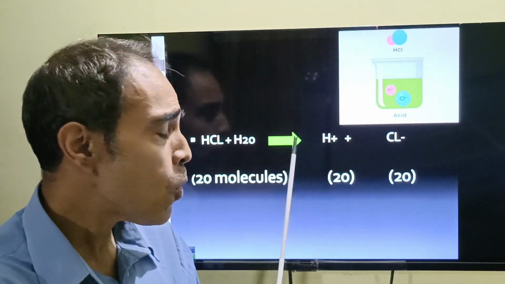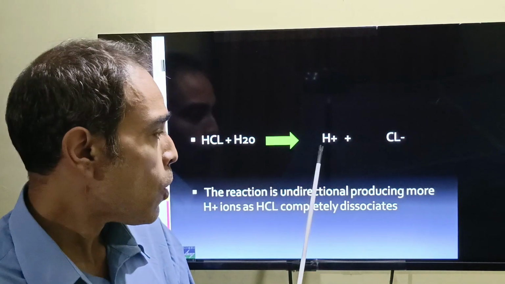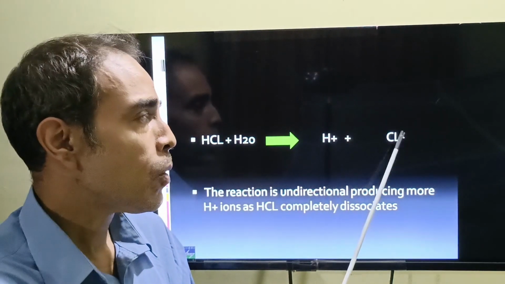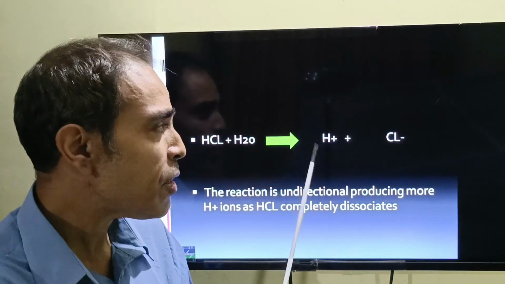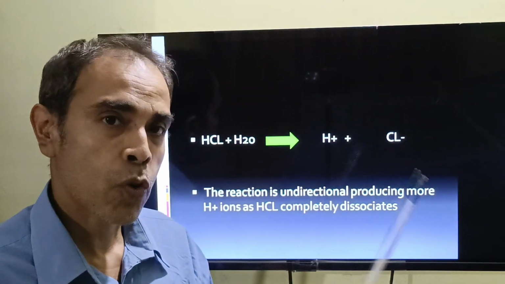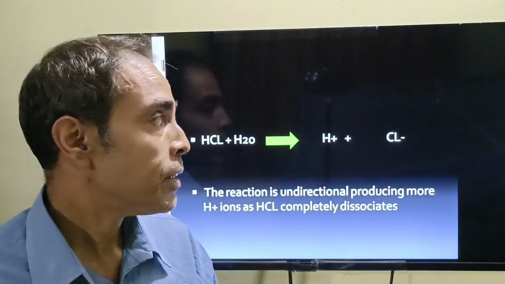Therefore this reaction is a forward reaction only. Because this reaction goes in the forward direction, it is a unidirectional reaction, and it completely dissociates into hydrogen ions and chloride ions. So there are completely more hydrogen ions. This is why hydrochloric acid is a very strong acid. It causes a lot of corrosion in the body if it enters the body.